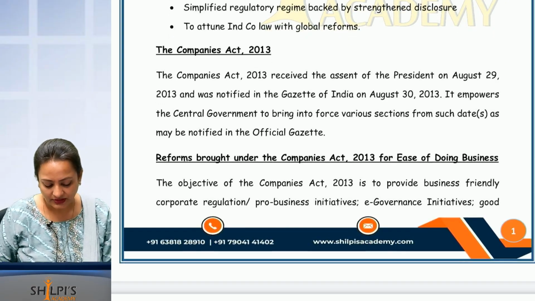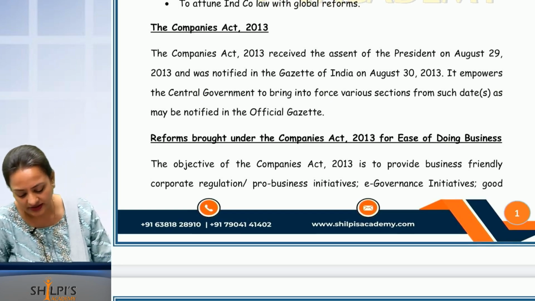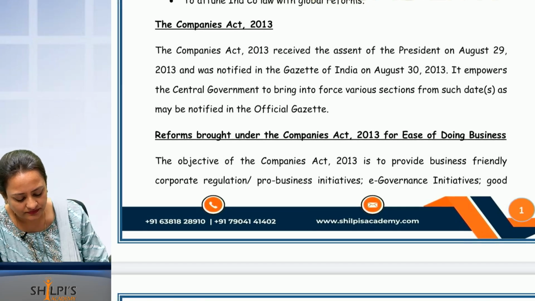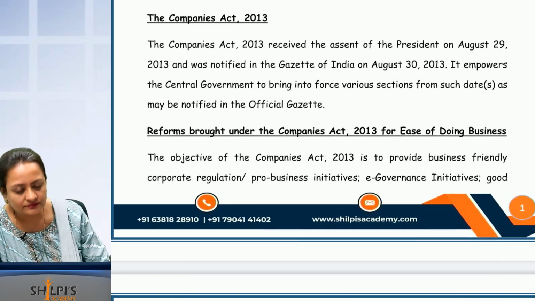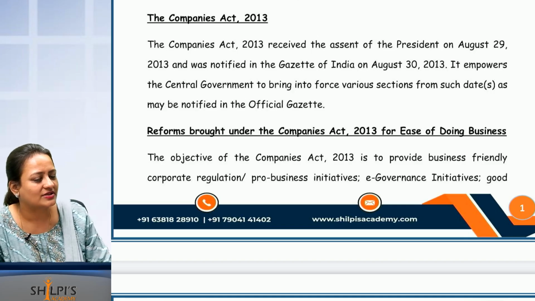Okay. Now let us start off finally with the Companies Act 2013. When did it receive the assent of the President? And when was it notified in the Gazette of India? 30th August 2013. So this is the date when the Companies Act came into the picture.